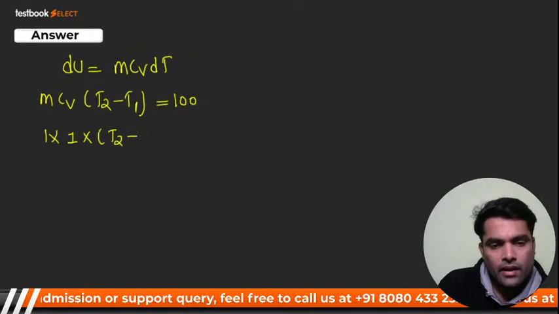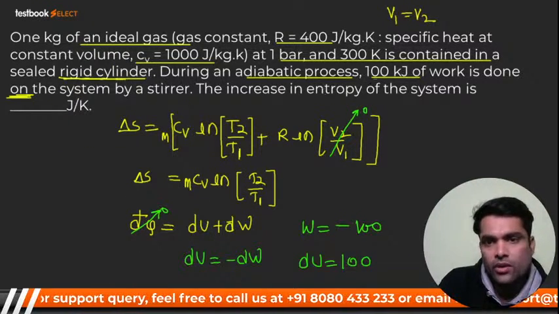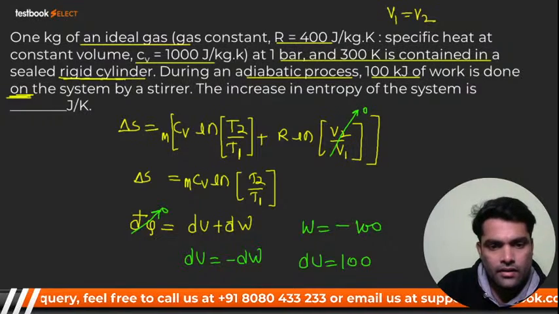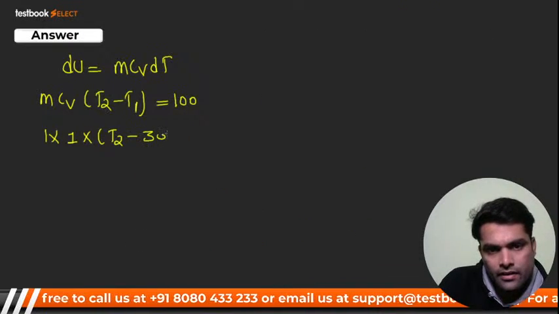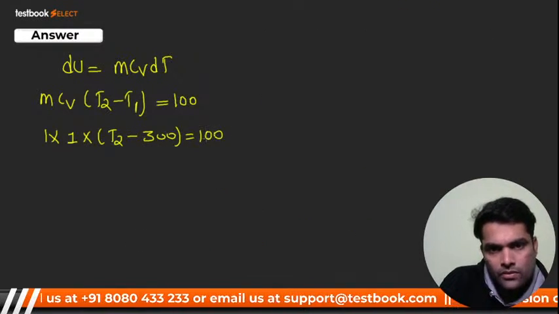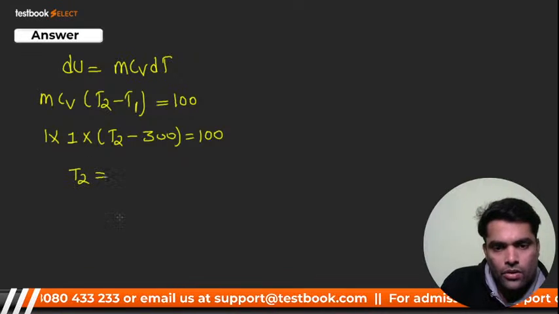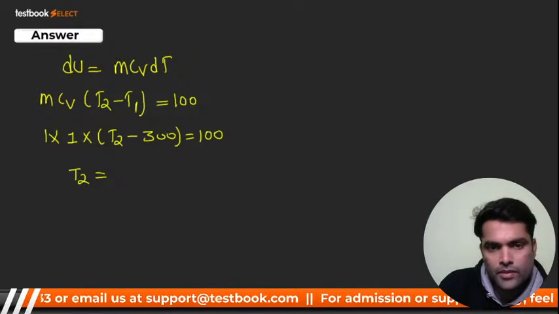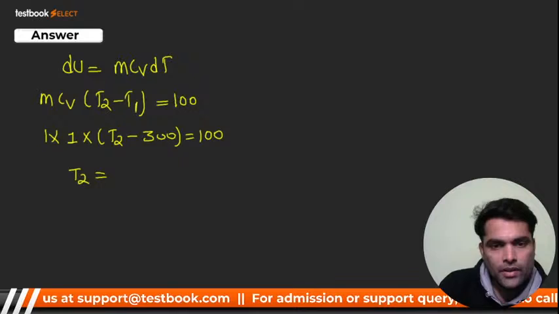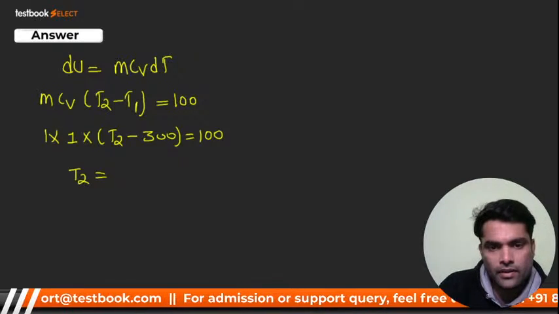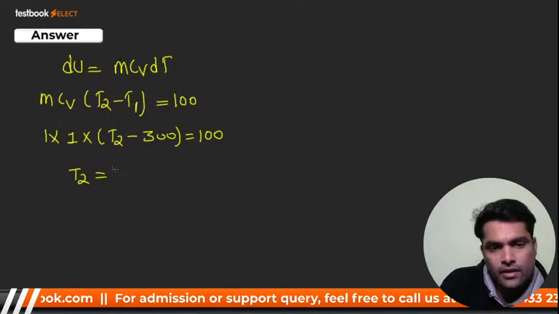T2 we have to determine. T1 is given, 300. So 1 times (T2 minus 300) is equal to 100. From here you will get T2, and T2 will become 400 Kelvin.